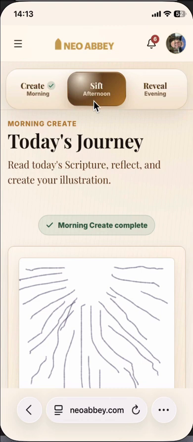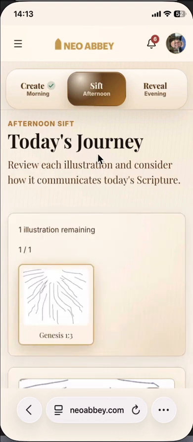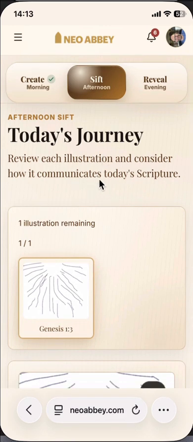So having done the morning create, I come back again, having been notified that it's time for the afternoon sift. In the afternoon sift, I review each illustration. Now, this is a demo, so you're not seeing illustrations from anybody else in the Abbey. But if there were more of us in the Neo Abbey, you'd see all the different illustrations. So at one level, we're just talking to ourselves.